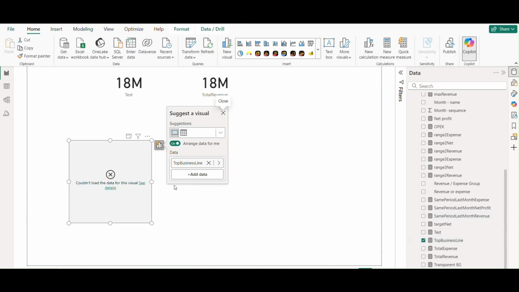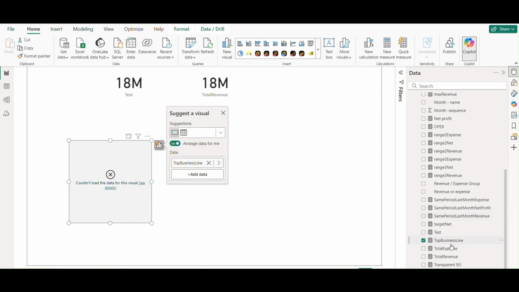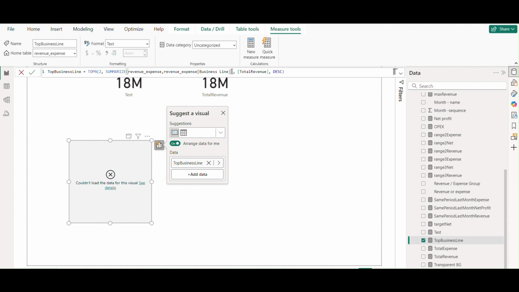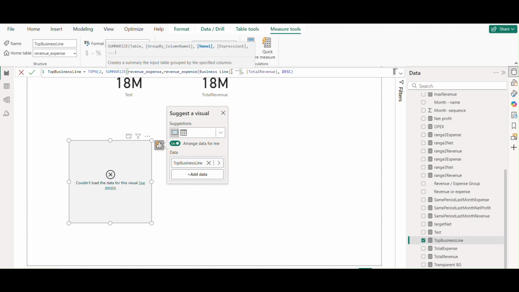Okay, so as soon as I take it in a card, there's one more error: a table of multiple values is supplied where a single value was expected. Okay, let's try one more time. Let's create one revenue column inside the summarized table, and then we will try it again. So I'm taking the business line and revenue, where I'm taking the total revenue. Let's see this one. I need to just close the bracket here.